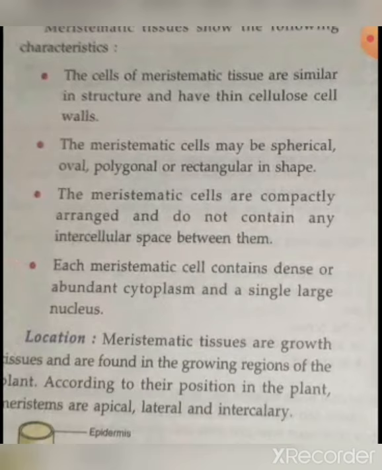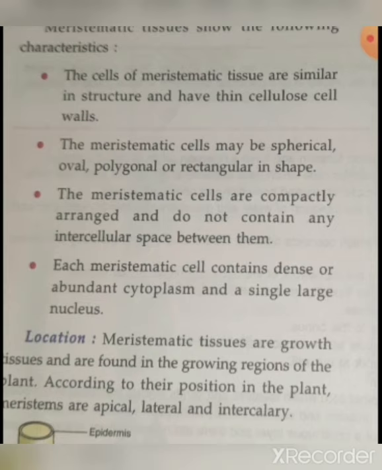The third one is the meristematic cells are compactly arranged and do not contain any intercellular space between them. Means the cells of meristematic tissues are very closely arranged and don't have any intercellular space between them.